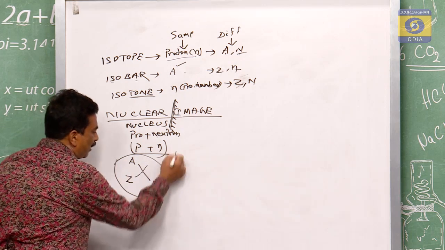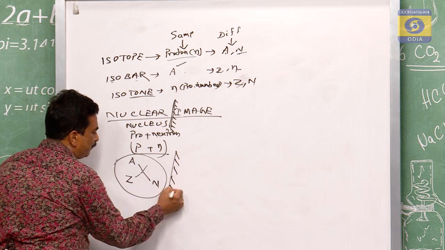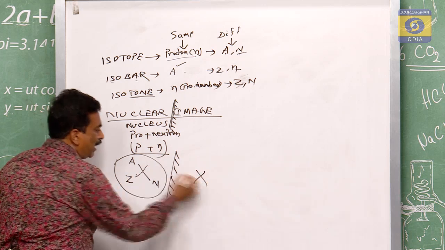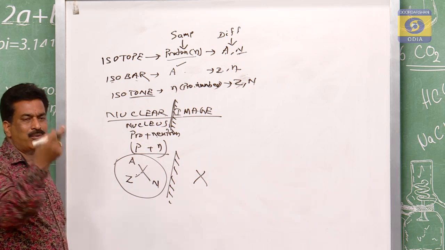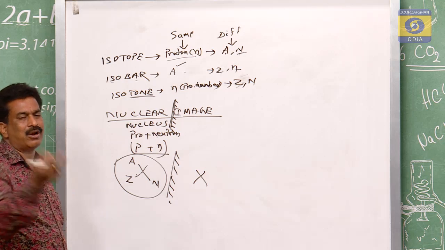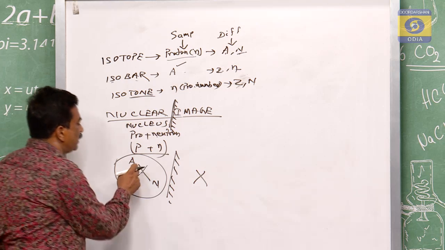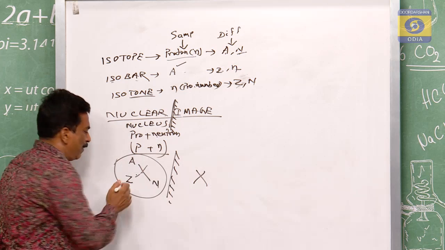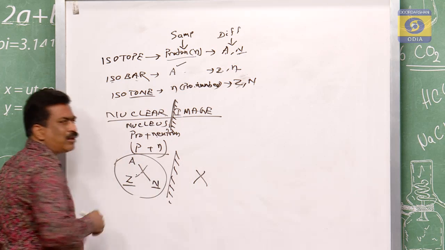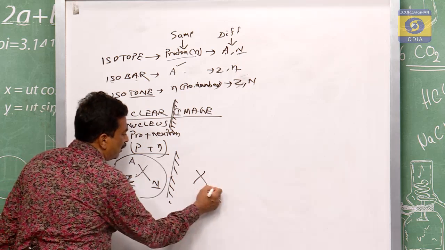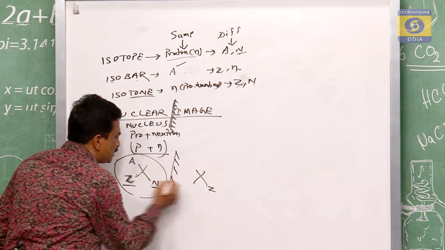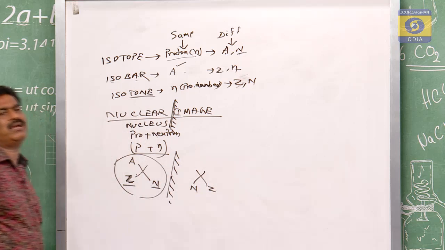So if the mirror is placed here, then for the same element, when I am looking through the mirror, only myself will be seen, not another's face. So this X will be the X, but the neutron and proton numbers will change. If this is the proton, that will be there. If this is the neutron, then this will be here.